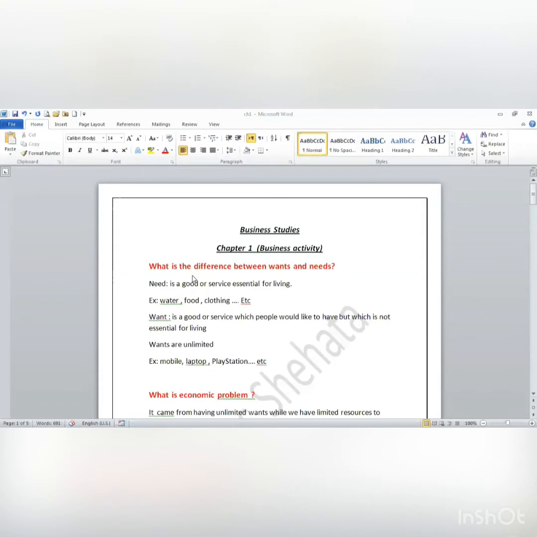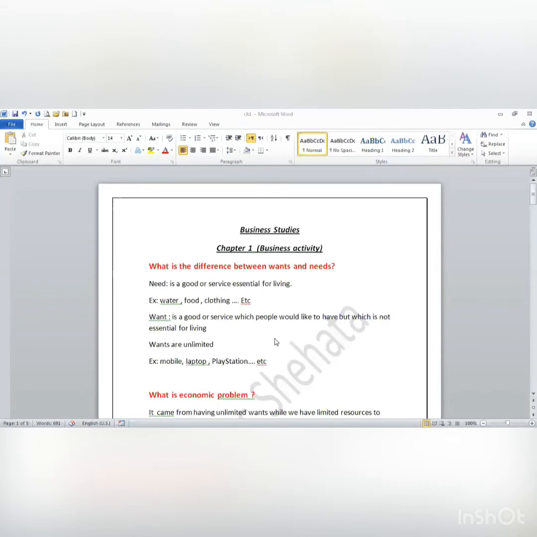Now, let's talk about wants. What's a want? A want is something that you would like to have, but it's not essential for living. I can live without this want. Like what? Like mobile, like laptop, like PlayStation, like television. Things that, yes, I would like to have, but they're not as essential as needs. Okay, now we can say that our wants are unlimited. I have a lot of wants.